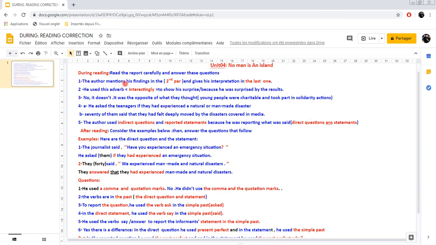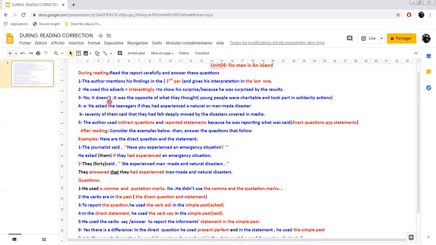So, number one, the author mentions his findings, the results, in the second paragraph, and gives his interpretation, his conclusion about the results, in the last paragraph. Then he used the word "interestingly." Why did he use it? He used it to show us his surprise, because he was surprised by the result. That's why he said interestingly, of course. He did not expect such results.